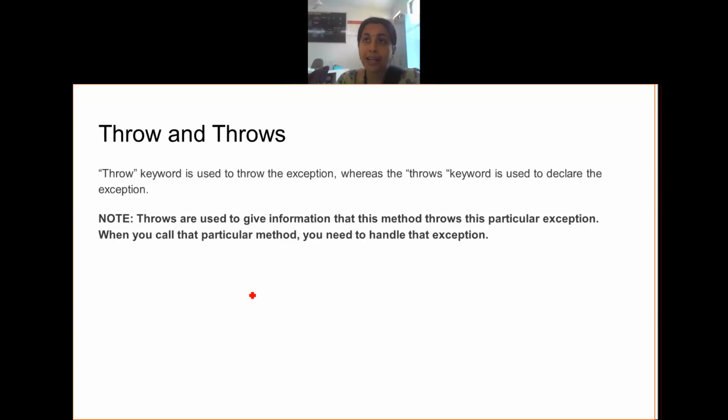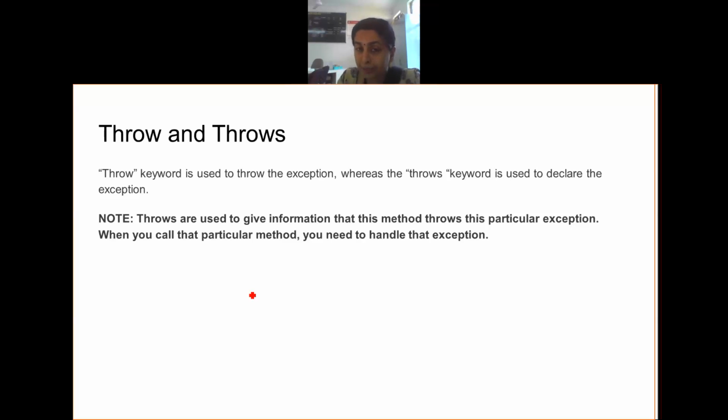Throws tells, I have this comma separated list of exceptions named. Out of these, any exception may occur. Okay, I'm not sure which exception will occur. So when you are declaring the kind of exceptions that you may encounter during the running of this program, we use throws. But when I'm specific about the exception that is getting thrown, then I use throw. Throw is for specific, explicit. Throws is for generic exception declaration, when I don't know what exception may be encountered.